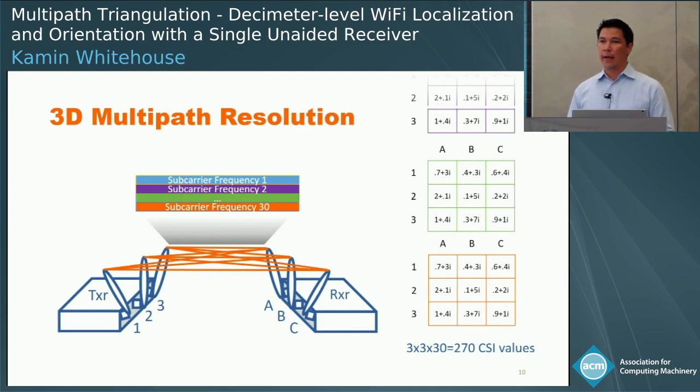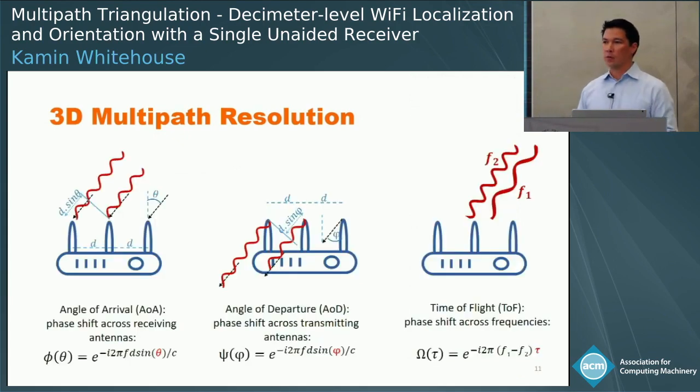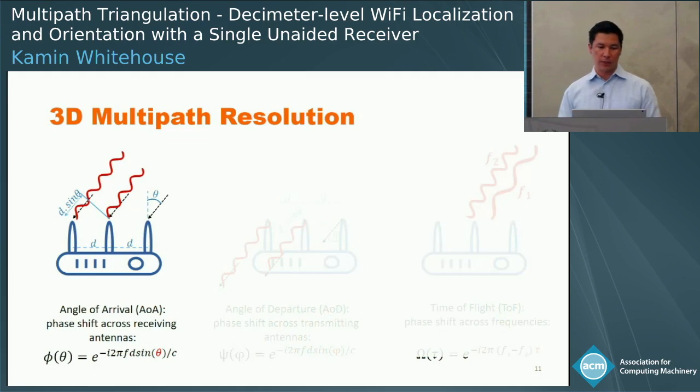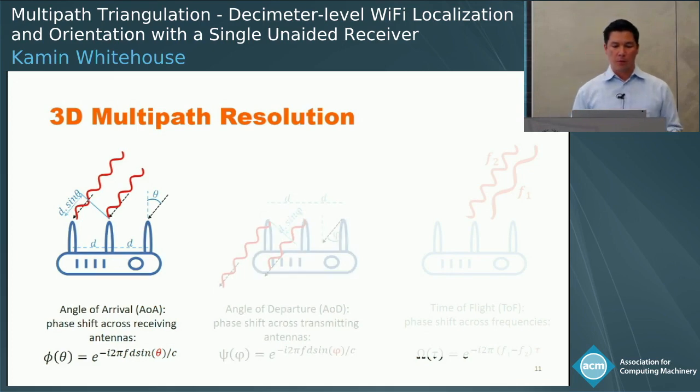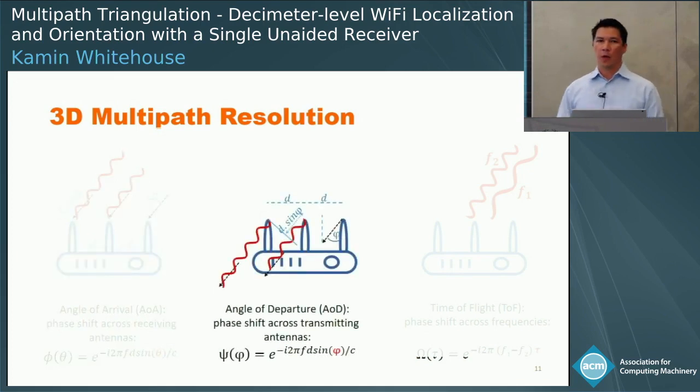And so then we want to estimate or model how those 270 values will change based on the properties of the propagation paths between the transmitter and receiver. And we do that in terms of 3 properties. The first is angle of arrival. We expect phase shifts between receiving antennas, and that phase shift should be a function of the angle of arrival of the path at the receiver. We also expect for any signal that is transmitted from 2 different antennas on the transmitter that there'll be a phase shift between what's received, and that shift is a function of the angle of departure from the transmitter.